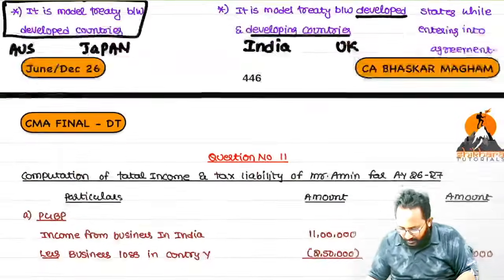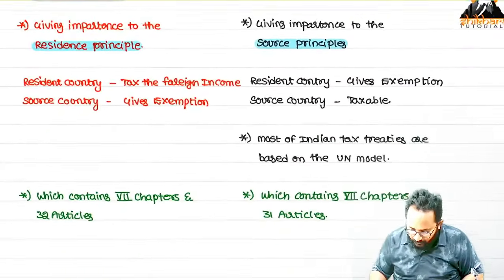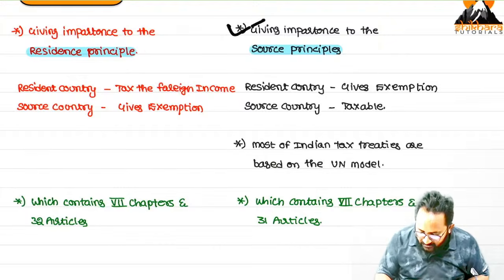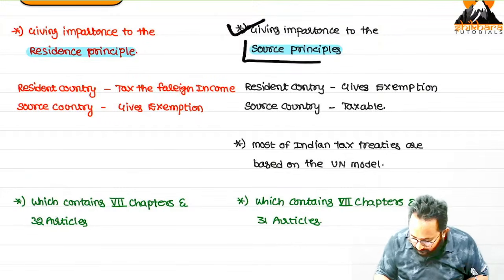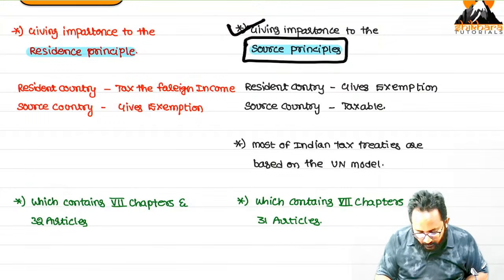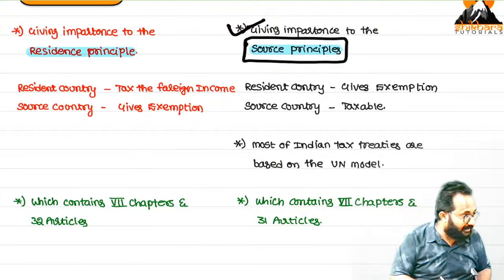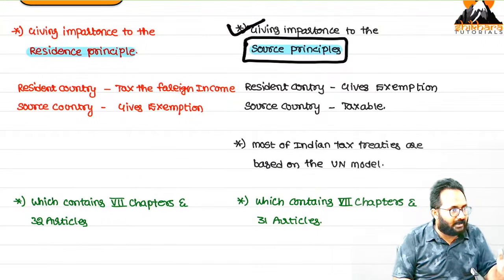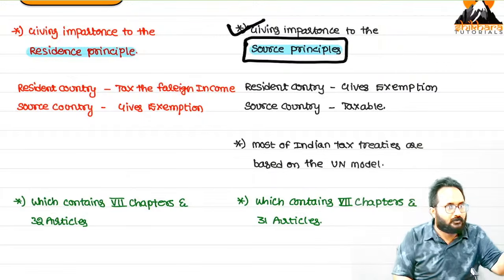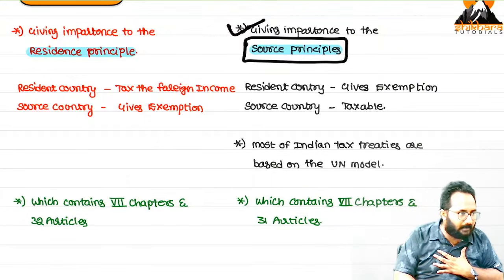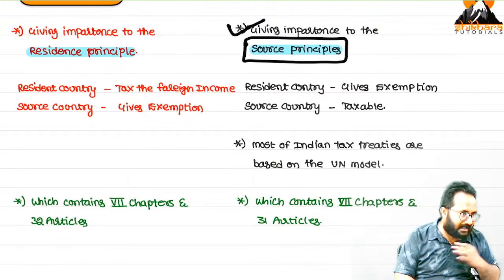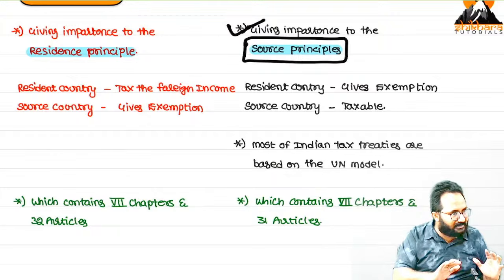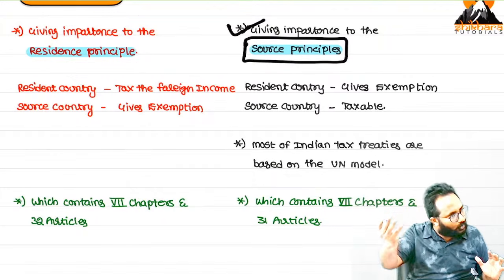One point I will tell you. Yes, listen carefully. Sir, we are giving importance to which principle? Source principle. Already we discussed, in the exemption method, we are giving the right of collection of tax to which country? Source country. We are giving up our right towards tax collection. That means we are giving more weight to which country? Source country.